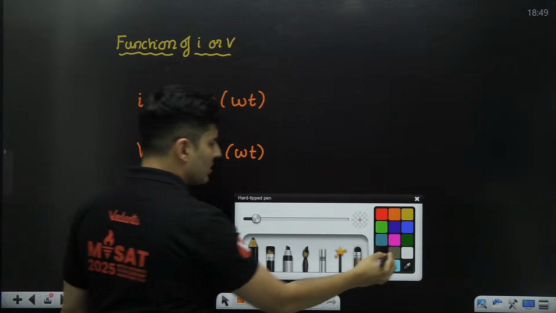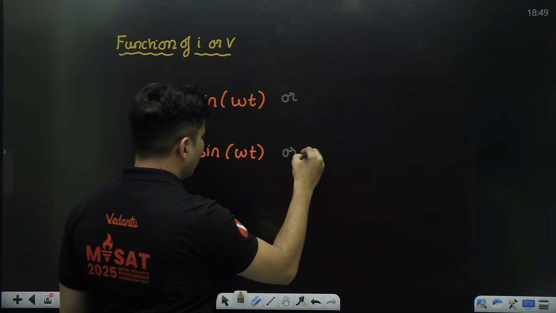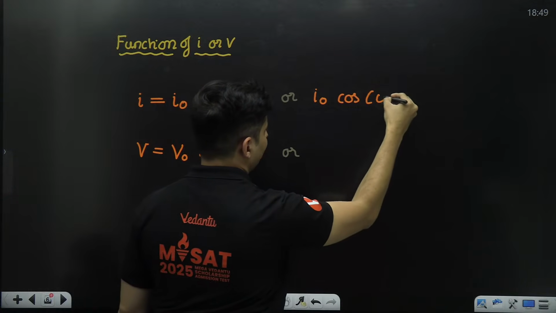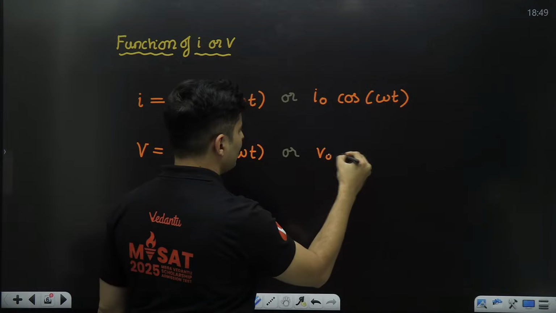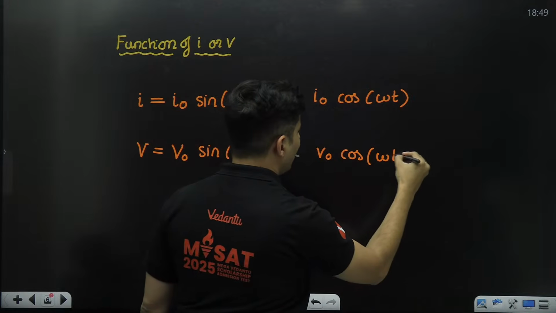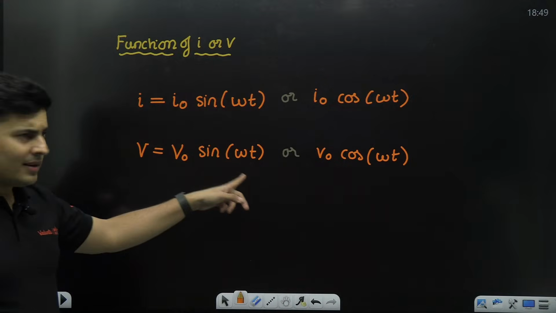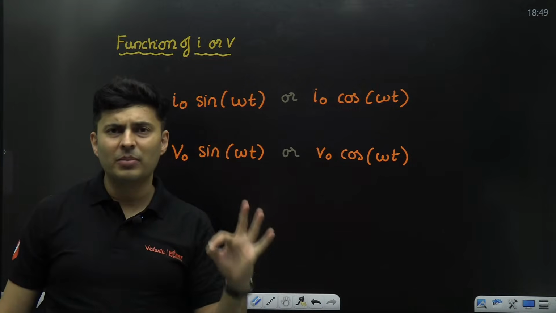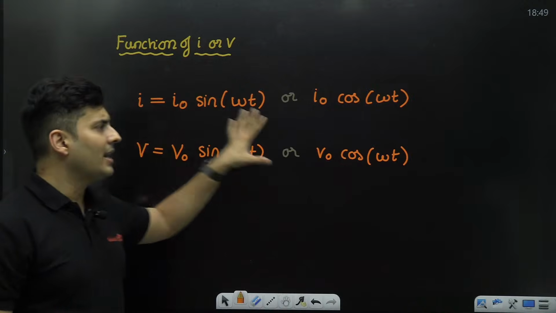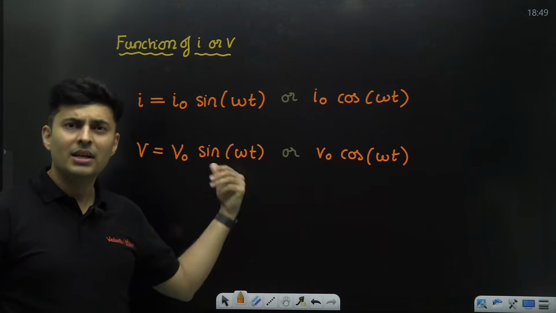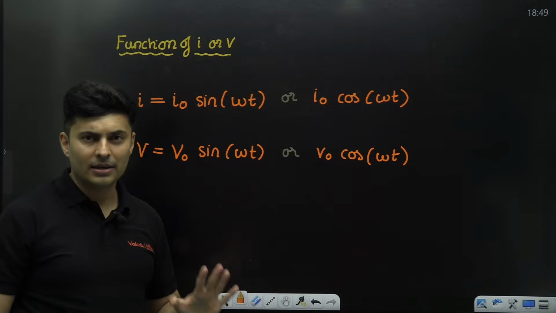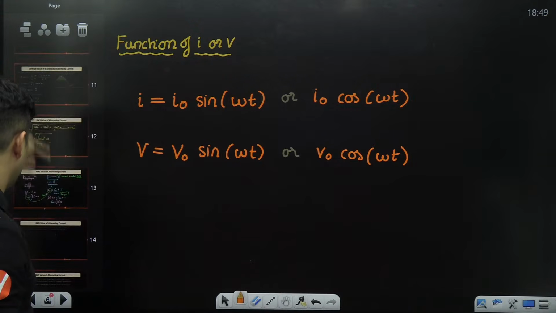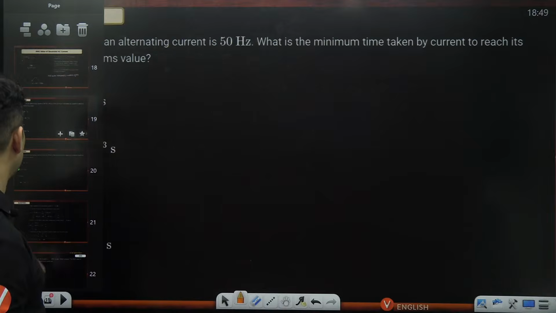You can also use cos, it's completely up to you. So you can also write it as I naught cos omega t, and V naught cos omega t. Omega is your angular frequency and V naught or I naught is basically your amplitude, just like a simple SHM. So this is how the current or voltage as a function of time is specified in alternating current. This is something you should be aware of, just like in simple harmonic motion. Now it's a good time that we solve this question.